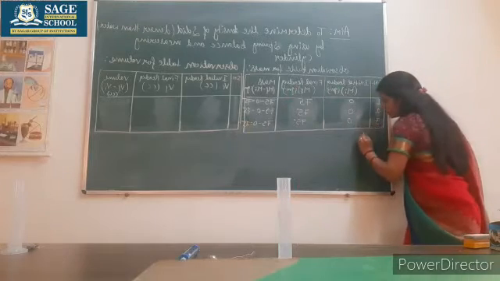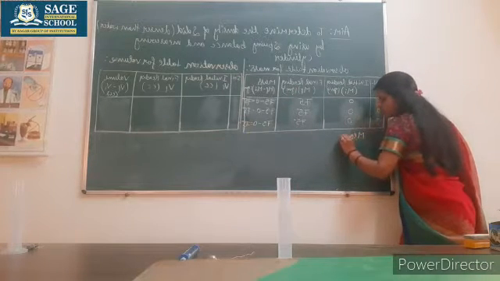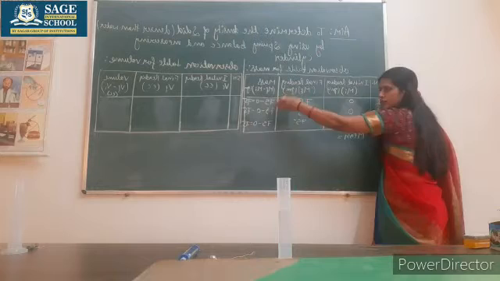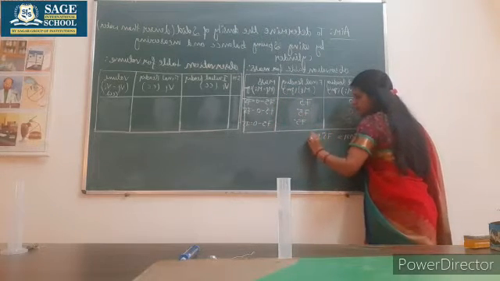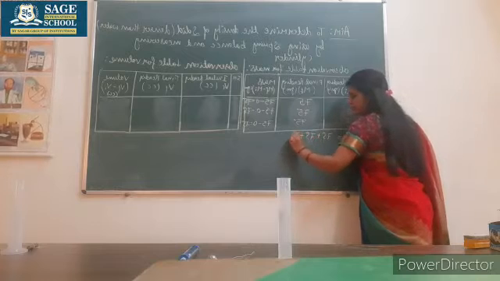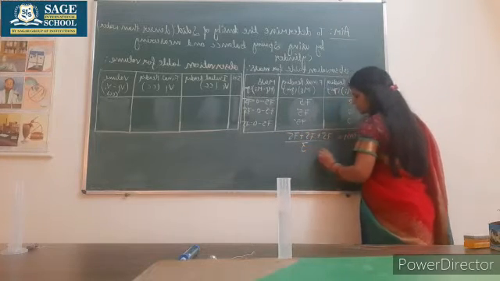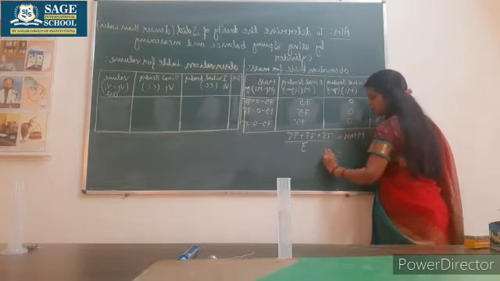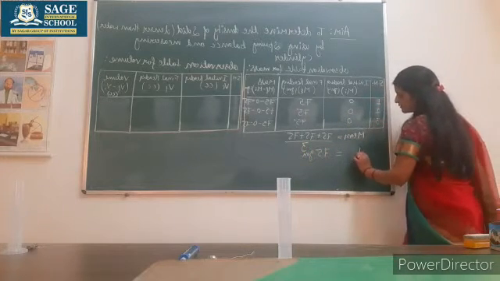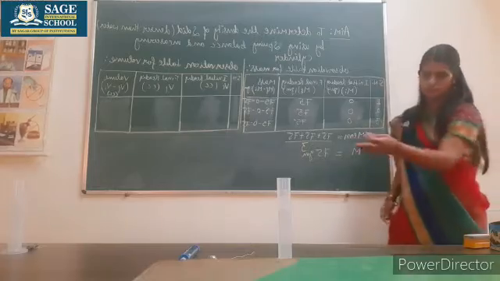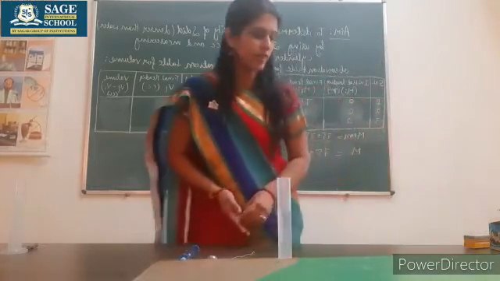What we have to do, we will find the arithmetic mean. Mean will be the sum of all these, 75 plus 75 plus 75 divided by the number of observations, which is 3. So it is coming 75 gram. That is the mass of the spherical body which we have chosen.